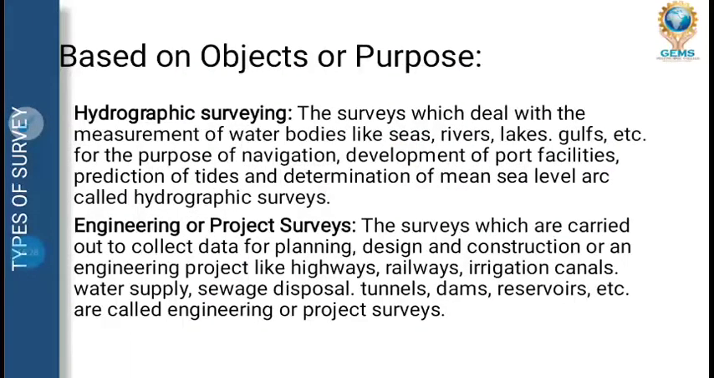Next is based on object or purpose. Number one is hydrographic survey. What is hydrographic survey? Hydrographic survey means the study and measurement of water bodies like sea, river, lakes, gulfs. For what? Investigation purposes, development of port facilities, prediction of tides, determination of mean sea level (MSL), and engineering projects. What are engineering projects? Engineering projects where engineering work is going on, like highways, tunnels, irrigation canals, water supply, sewage disposal. That comes under engineering survey.